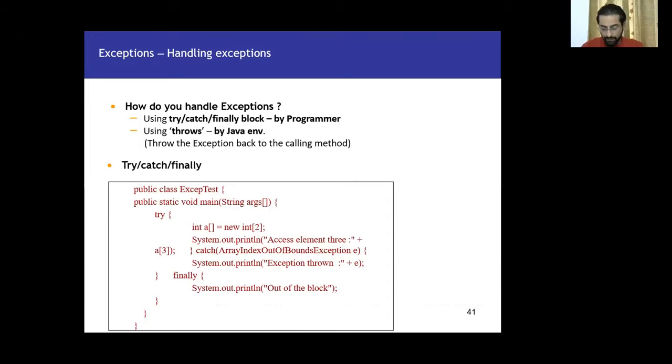Now we talked a lot about what exceptions are, and what the different types of exceptions are. Now if somebody asks, how do you handle an exception programmatically, how do we do that? Experienced guys, anybody? How do we usually handle exceptions in a Java program? Try, catch, and using throws. Try catch. That's right.